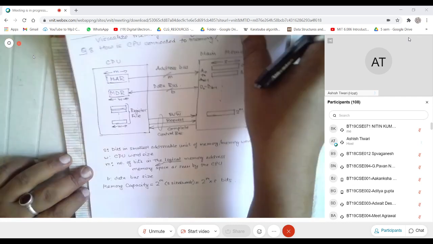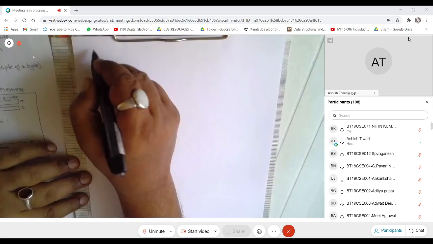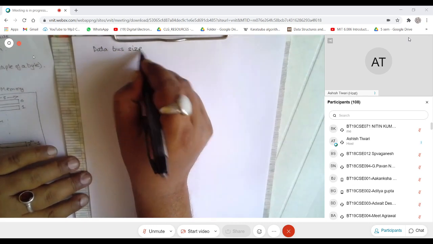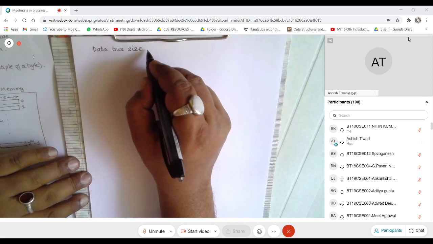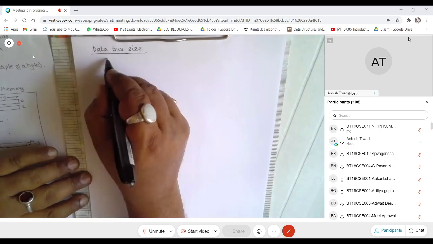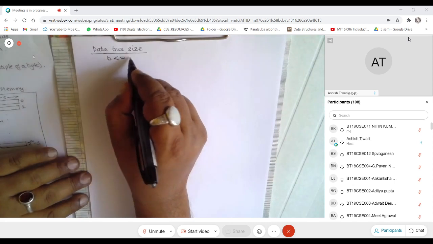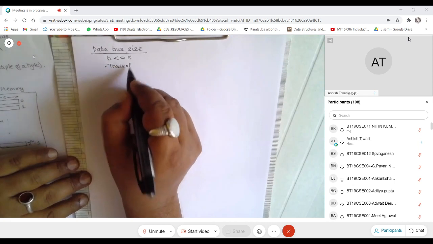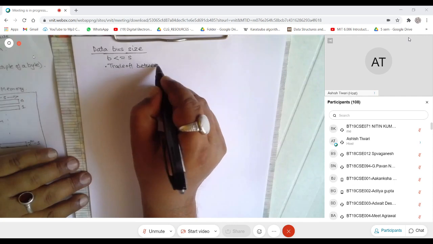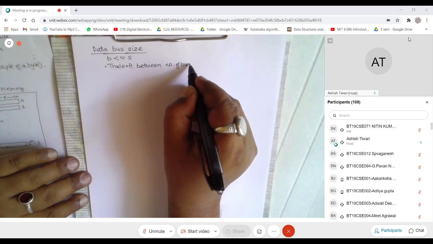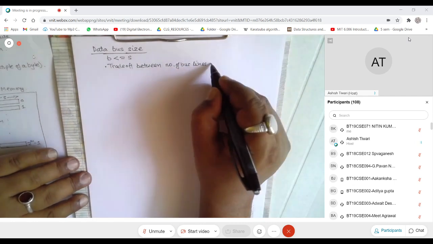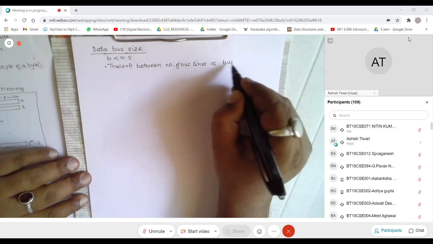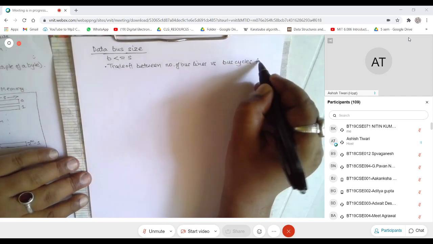Let me write it down. If you look at data bus size, b can be less than or equal to s, and it is a trade-off between number of bus lines versus bus cycles for transfer.